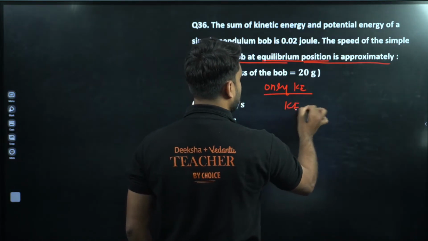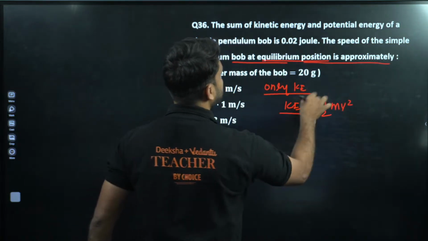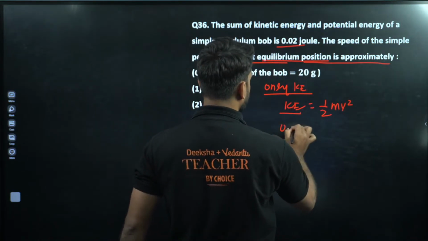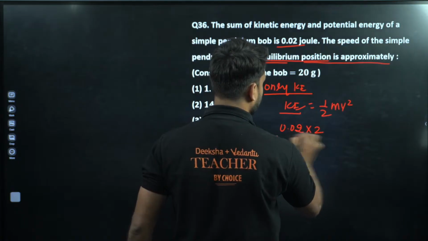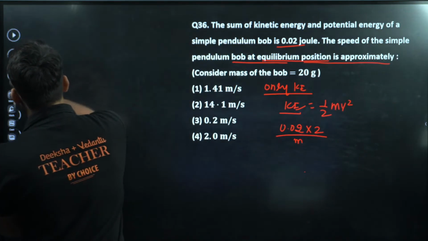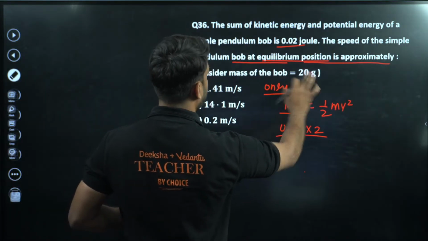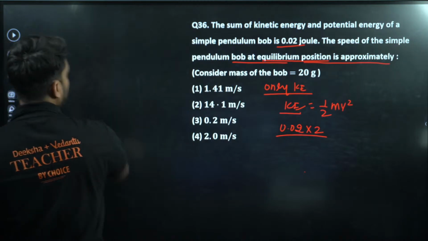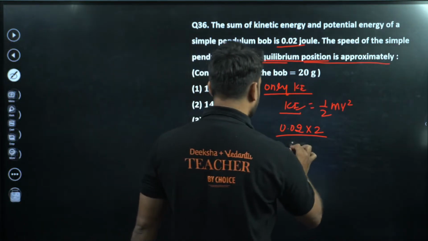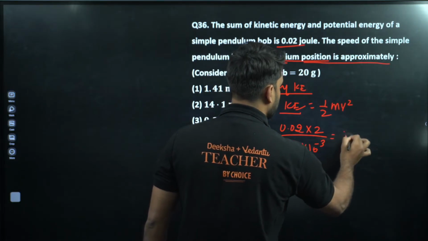So kinetic energy is equal to 1 by 2 mv square, right? And kinetic energy plus potential, this is 0.02. So v square is 0.02 into 2 divided by m. And where is m? Mass is equal to 20 gram. So 20 into 10 to power minus 3. And this will be the v square.